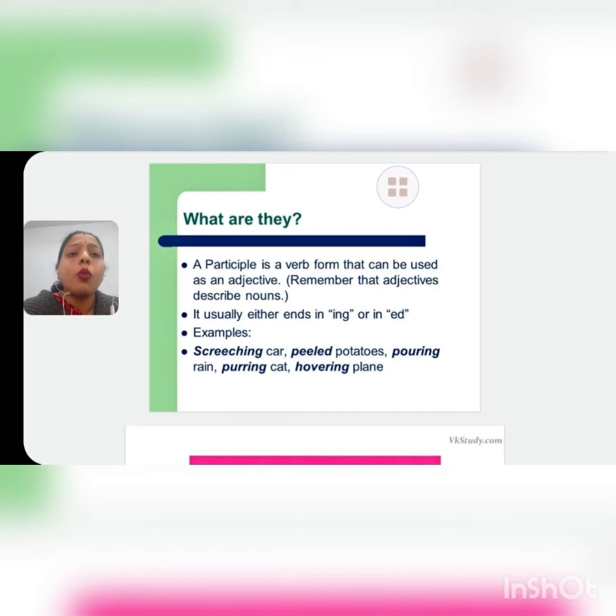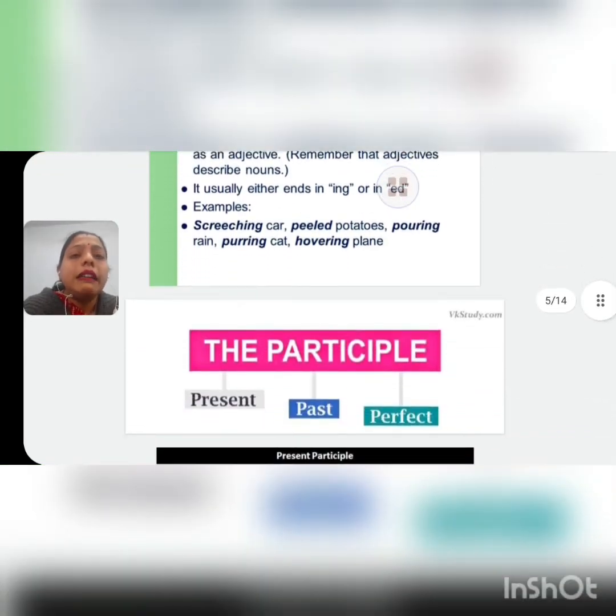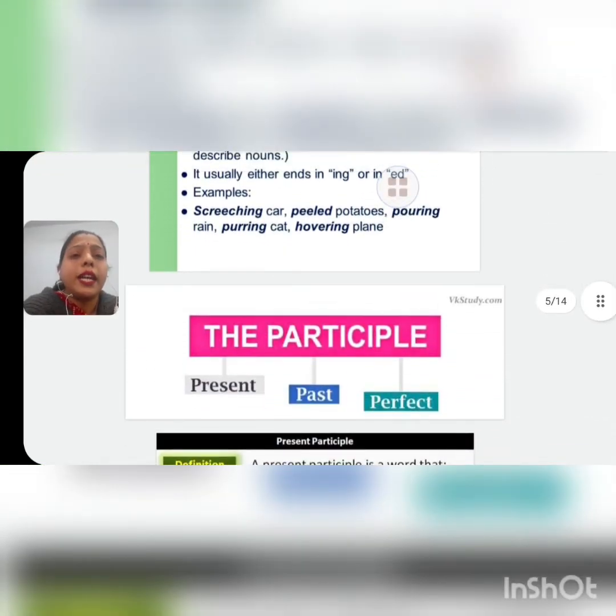Like screeching car. In this phrase, screeching is a participle and this is a present participle. Peeled potatoes, in this peeled is a participle and it is a past participle. So these are participles. Okay children, and these participles are of three types. ये भी three types के होते हैं, which is present participle, past participle and perfect participle.